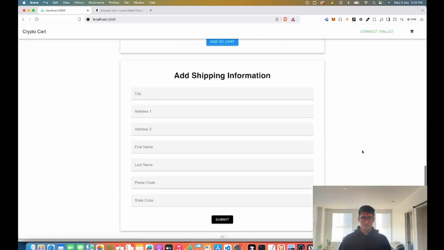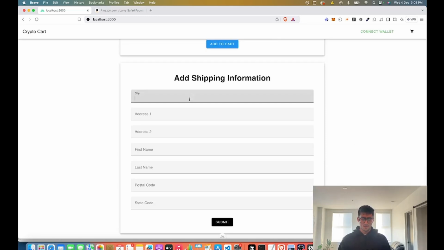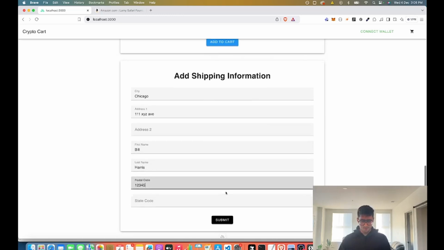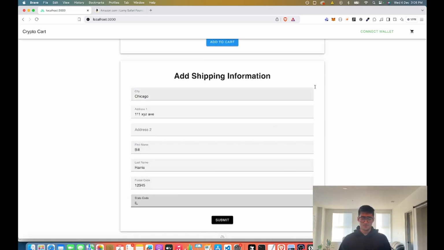And then all of a sudden shipping information appears. So I can enter in, let's say I want to order to Chicago and my address is 111 XYZ Ave or whatever. First name Bill, last name Harris, postal code 12345, state code IL for Illinois. I mean, all of these values are obviously fake, but I think that doesn't matter for the purposes of this video.